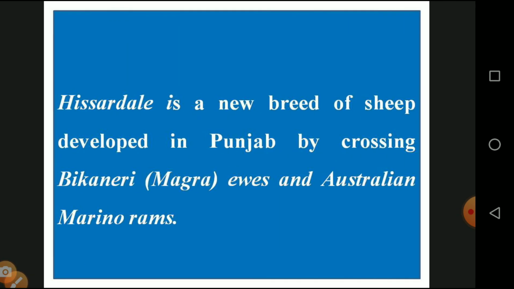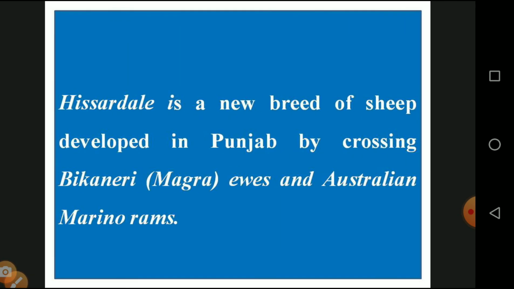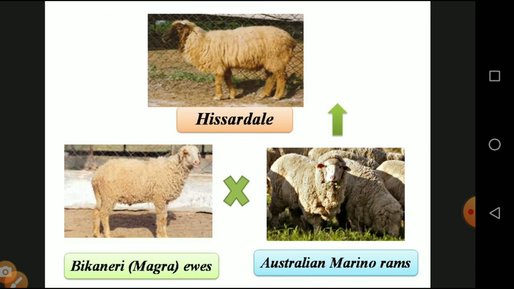are eliminated. And next, we can see the best example of inbreeding. Hisardale is a new breed of sheep developed in Punjab using Bikaneri Marino ewes and Australian Merino rams. Because of these two, the hybrid is produced as a new sheep variety in Punjab. This is the diagrammatic representation: Hisardale, Bikaneri ewes, then Australian Merino rams. This is a hybrid variety. The diagram is not given in your textbook, so please go through this diagram.